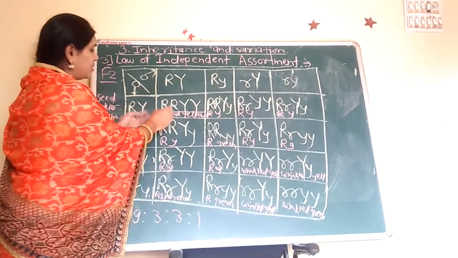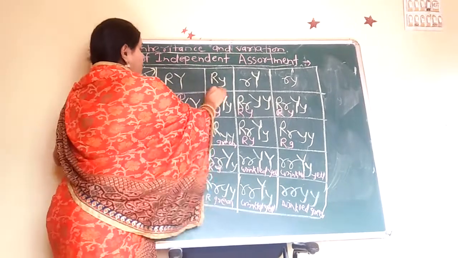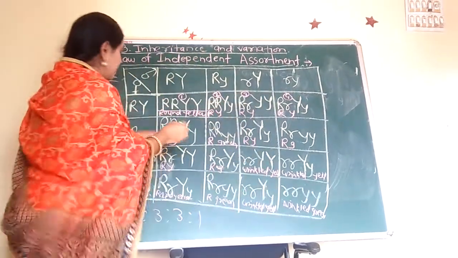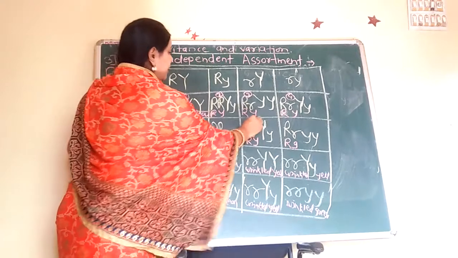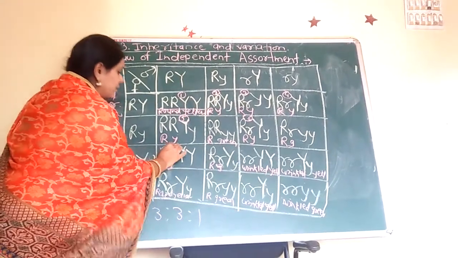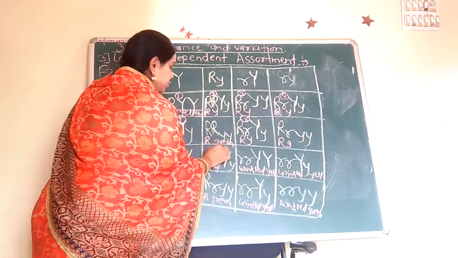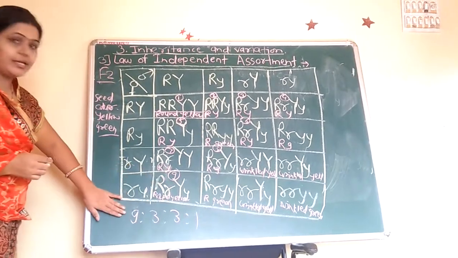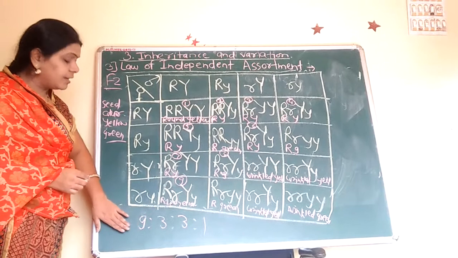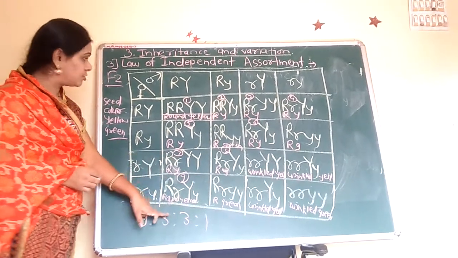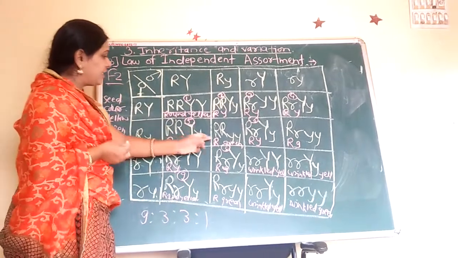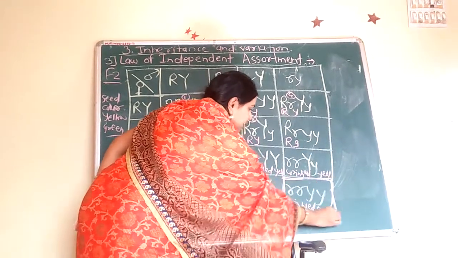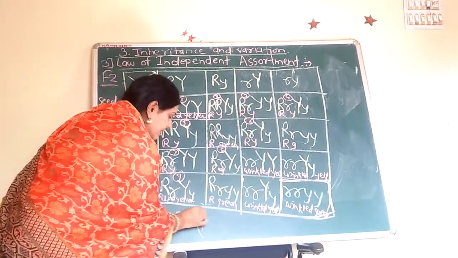9, which is round and yellow: 1, round and yellow, 2, round and yellow, 3, round and yellow, 4, round and yellow, 5, round and yellow, 6, round and yellow, 7, round and yellow, 8, round and yellow, 9. Here the round and yellow offspring are 9. Then as to 1, that means 1 character, that is here only one character, which is the wrinkled and green or green and wrinkled, that indicates 1.